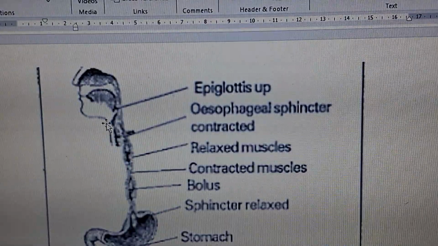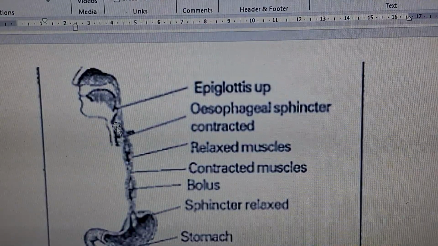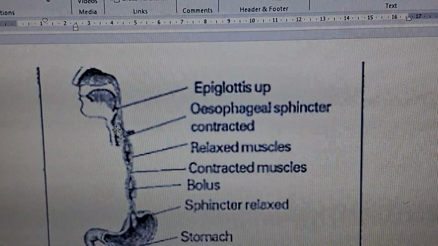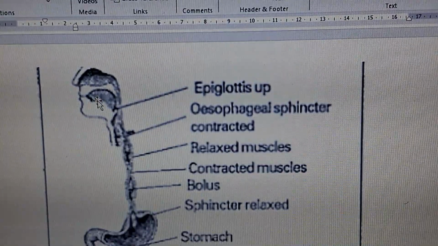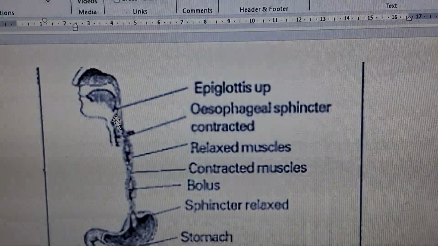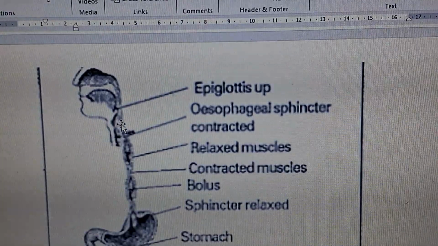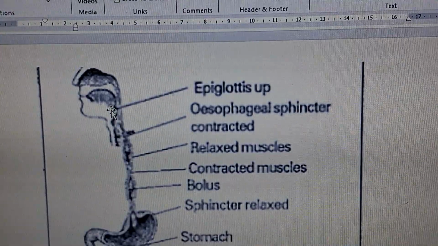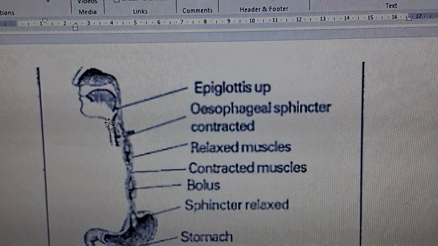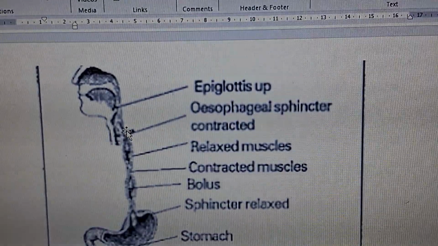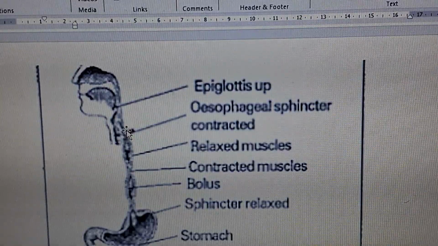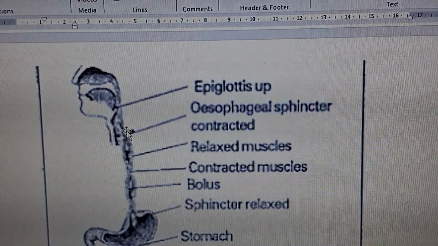This is the passage for the air, and this is the passage for the food. The function of this epiglottis is that it closes one path. When we are galloping the food, immediately it closes the respiratory tract, so that food will never go into the respiratory tract, and directly goes into our digestive tract.